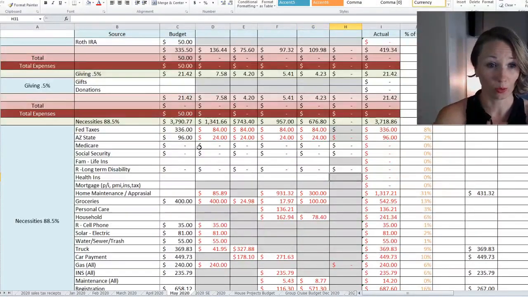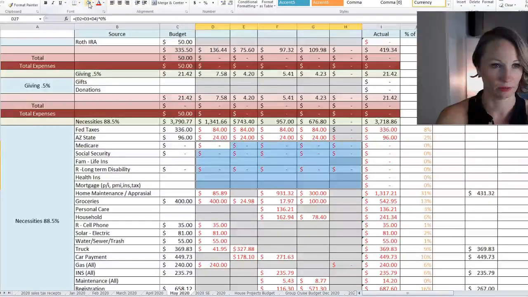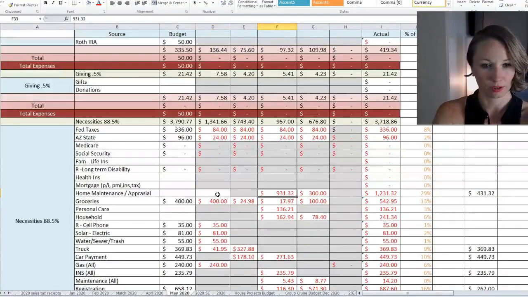Otherwise, we would apply for insurance through the state if we had to. Alright, so home projects, take these out.